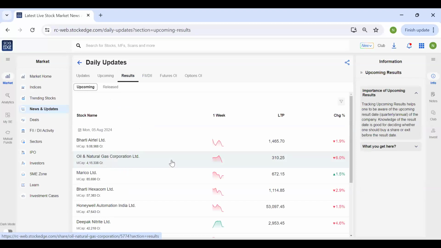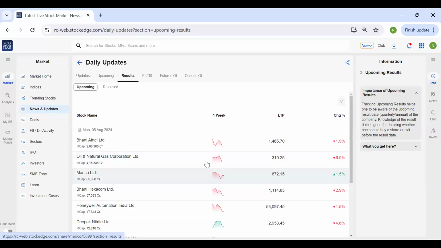So, like I said, there are so many companies, it becomes difficult to remember which company is declaring its result on which date. So, we have created this upcoming result tab for you. And we have also provided a 1-week chart for you to know the very recent movement of the particular stock that is set to declare its result. So today, Bharti Airtel, ONGC, Marico, and so many stocks had declared their results.